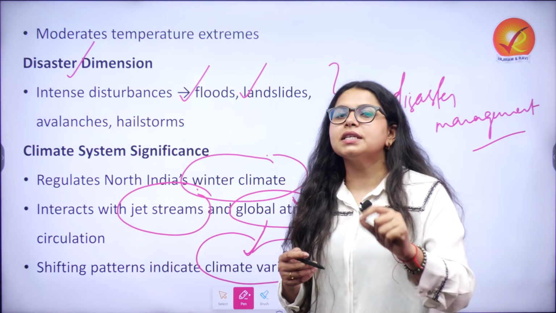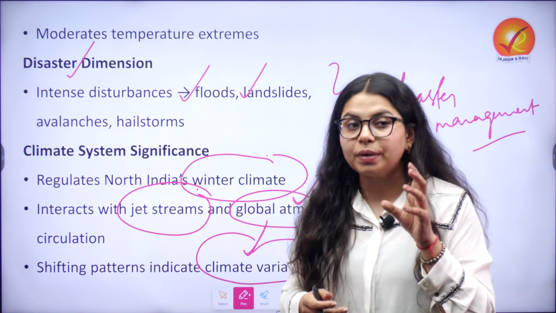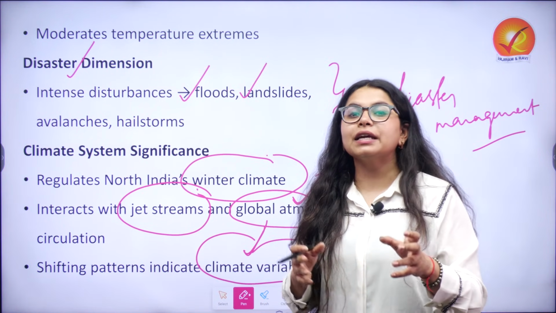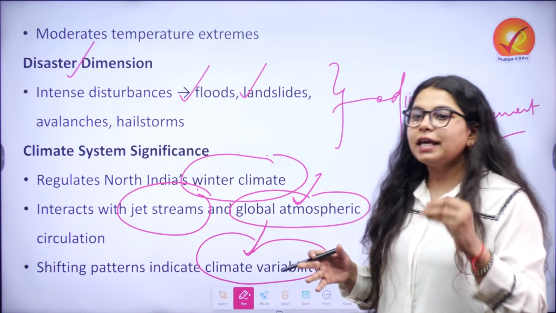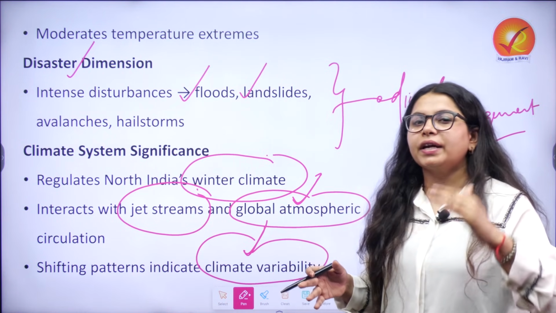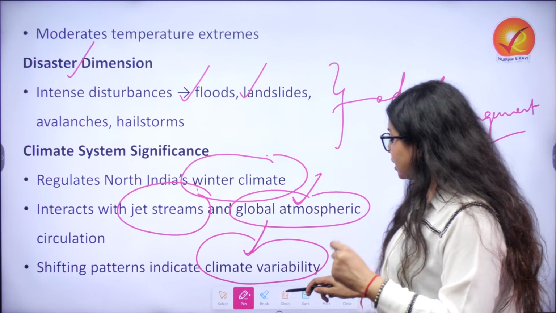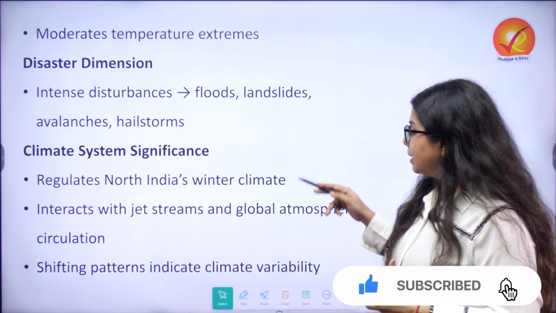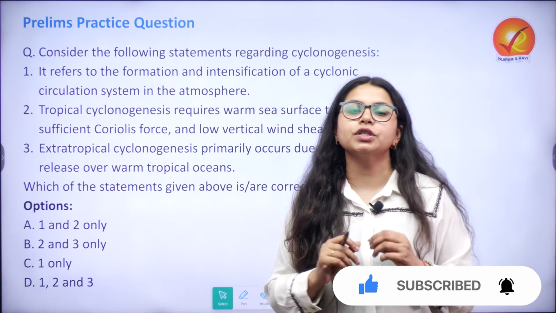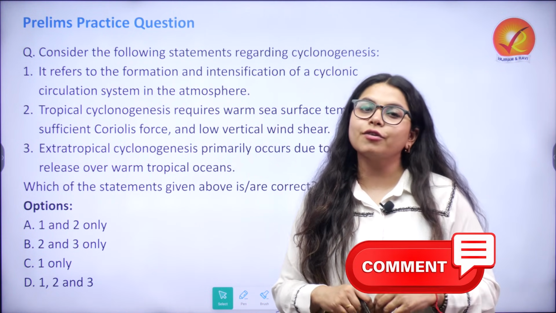Can you tell me in the comment section which are the issues that need to be addressed, so as to ensure that if the winter rainfall is not in the threshold range, then we have minimal negative effect. Now on this note, I'll be leaving you with a practice question here. You can put down your answers in the comment section.